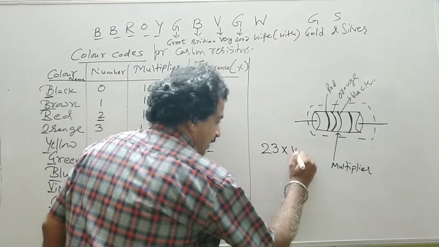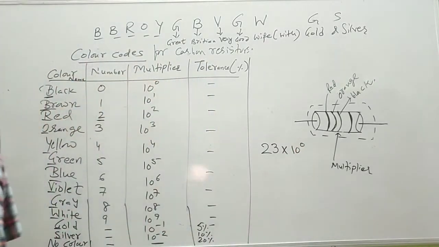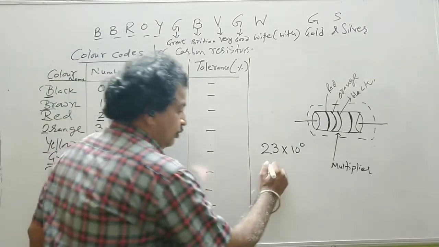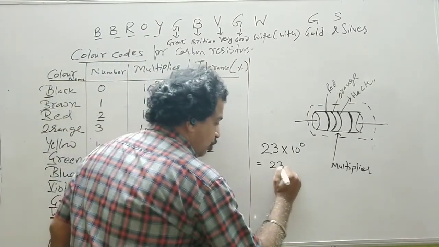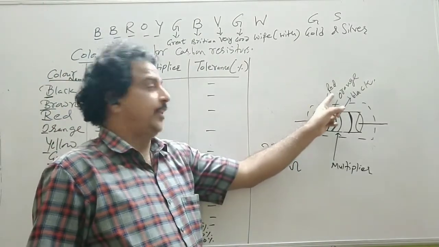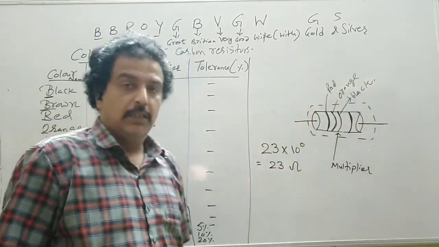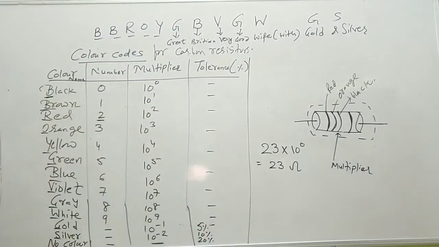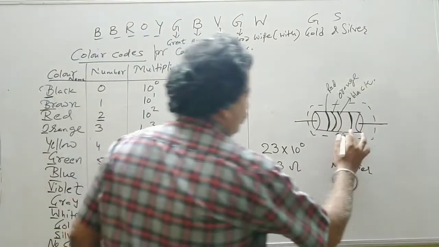So your answer becomes 23 into 10 raised to 0. Now 10 raised to 0 is 1. So this value becomes 23 ohms. So if you have only 3 colors, say red, orange, black, then the value of this carbon resistor is 23 ohms.